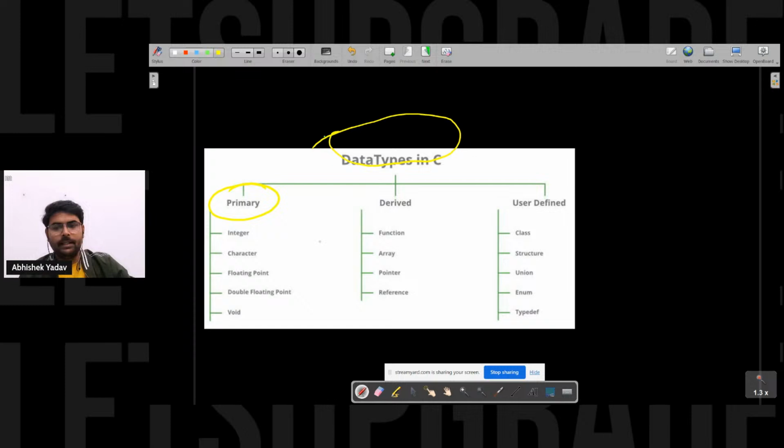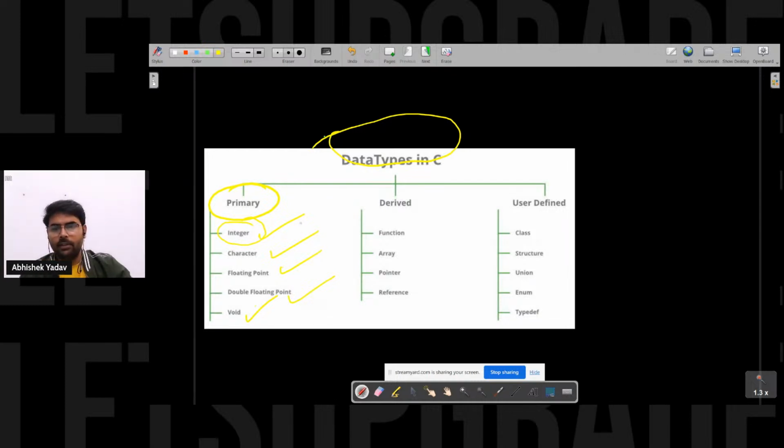In primary data, we have integer, character, floating point, double floating point, void here, right? Integer is used to store integer values, that is 1, 2, 3, this type of value. Characters are alphabets, and apart from alphabets, it also stores some single character digit.